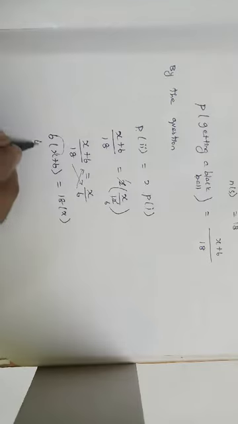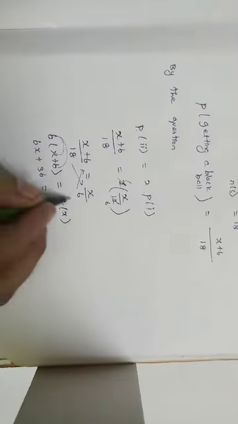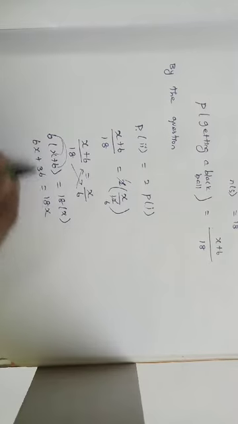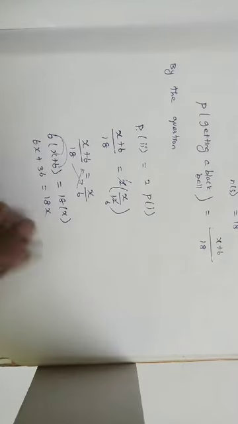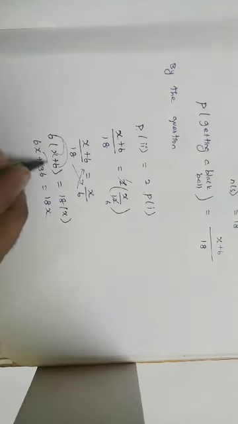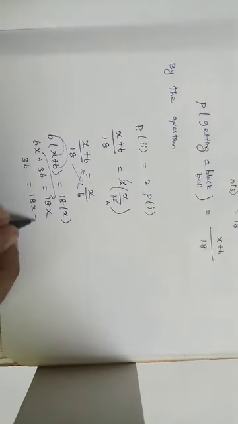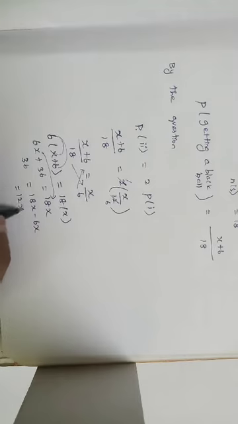6 into x, 6x plus 6 into 6, 36 is equal to 18 into x, 18x. Taking the x term to the LHS, splitting the constant term on one side and the variable term on the other side. So taking 6x to the LHS, it will become minus 6x. So 36 is equal to 18x minus 6x. What is 18x minus 6x? 12x is equal to 36.